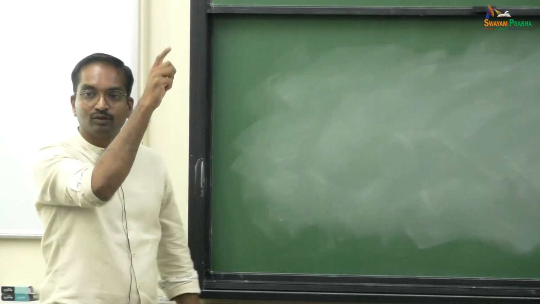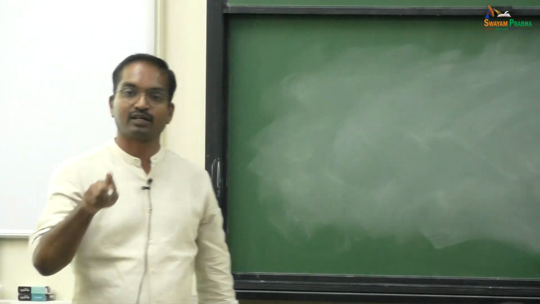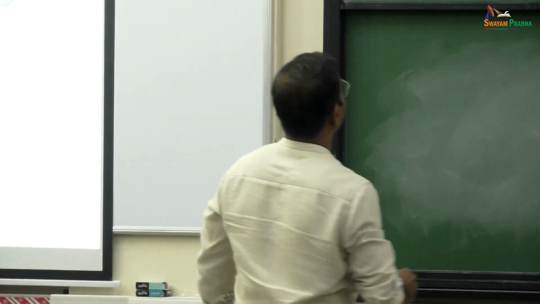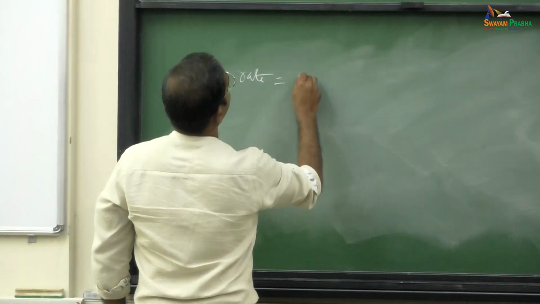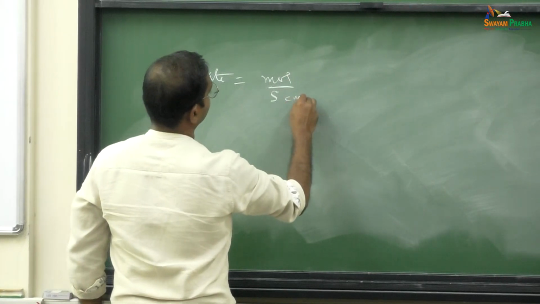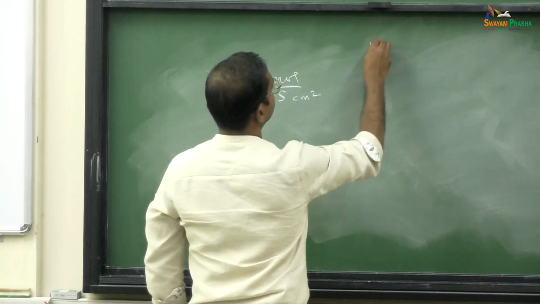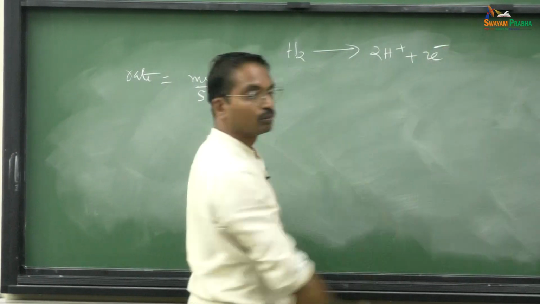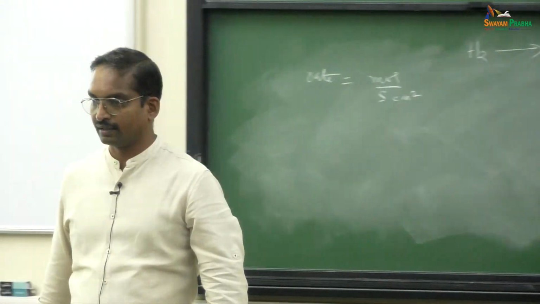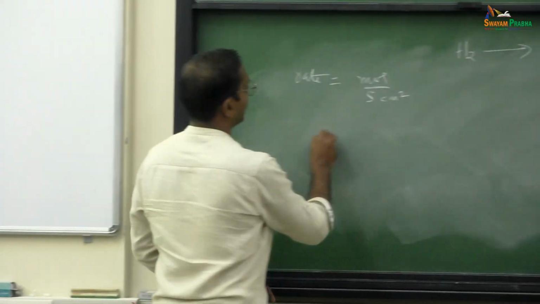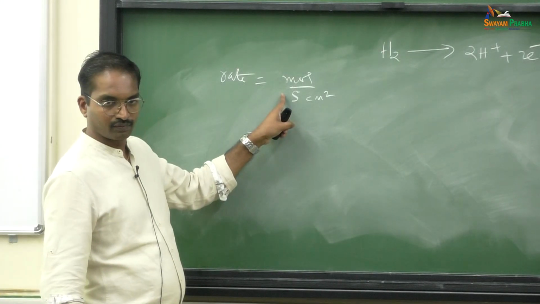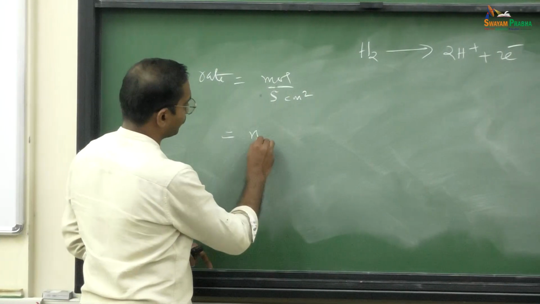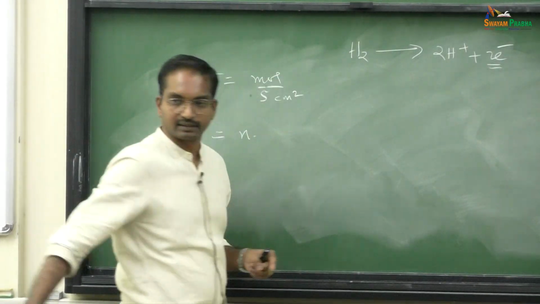We need to convert that into something which electrochemistry uses. I told you electrochemistry is not a new subject, it is an amalgamation of what all you read so far. So, what we got? Rate of the reaction as mole per second per centimeter square. Now, let us take 1 mole of hydrogen, oxidize it, it produces 2 moles of proton, 2 moles of electron, correct? Let us look at that reaction. Then what I am going to do? I am going to multiply this, okay? I am getting how many moles of electron? 2 moles of electron. So, N is the number of electrons you produce in the reaction, okay?